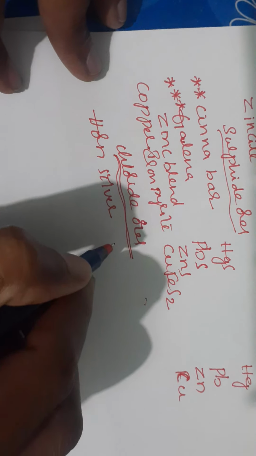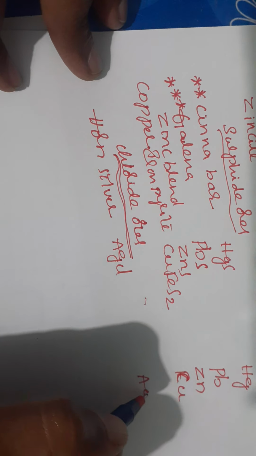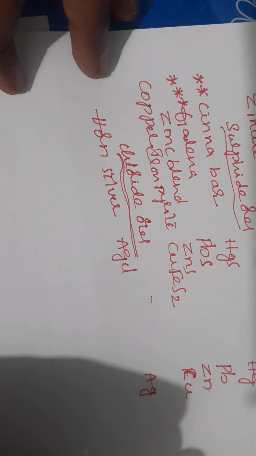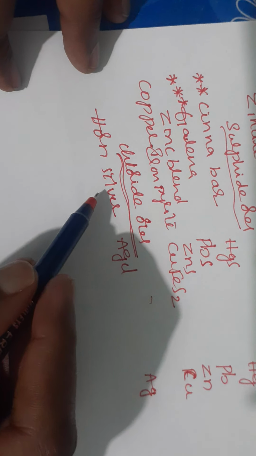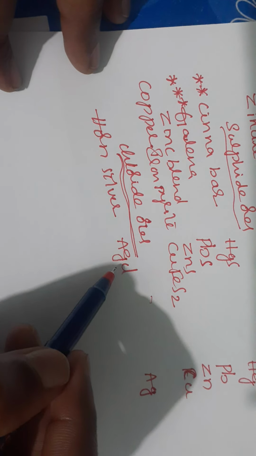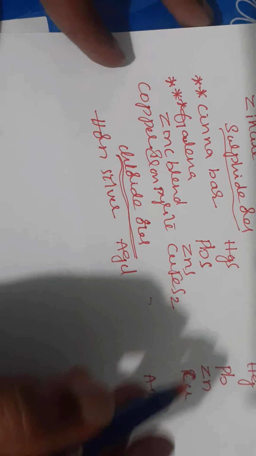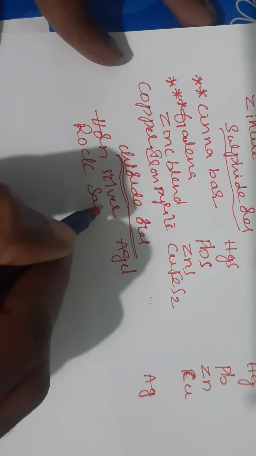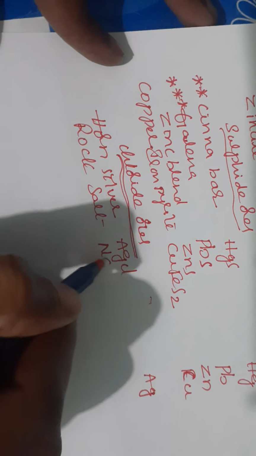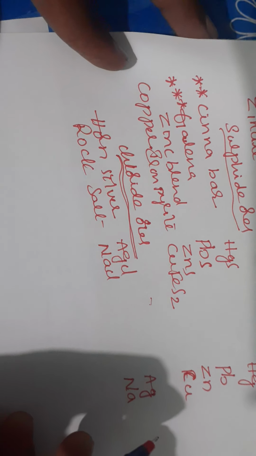Horn silver formula is AgCl. Chloride ores are also called halide ores, students. So horn silver is the name of the ore, and the formula is AgCl. The metal present in this one is Ag. Rock salt, NaCl. The metal present in this one is sodium, students.